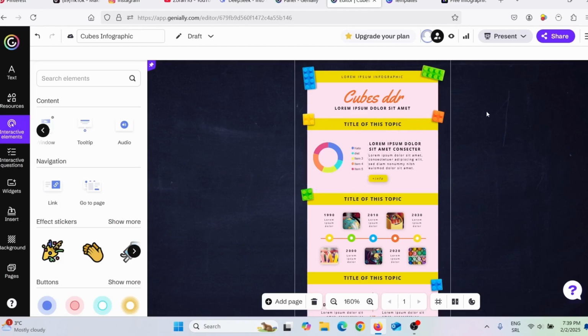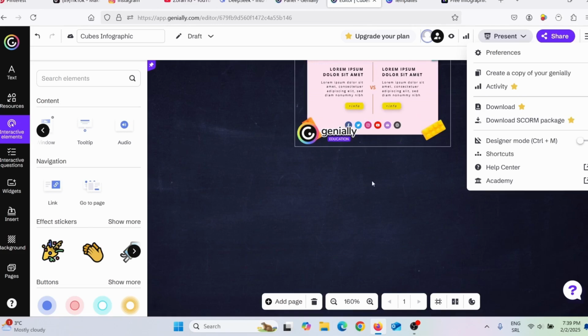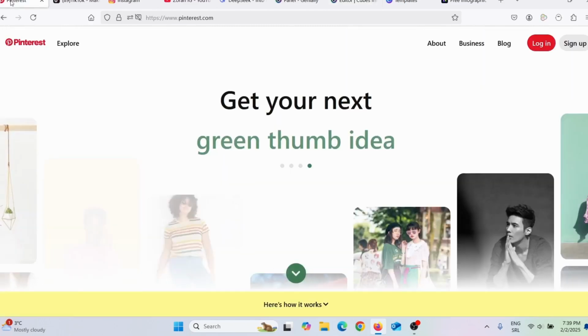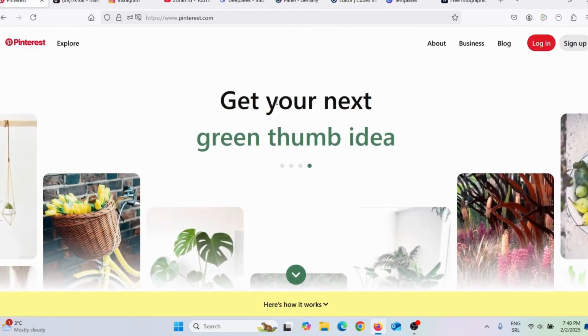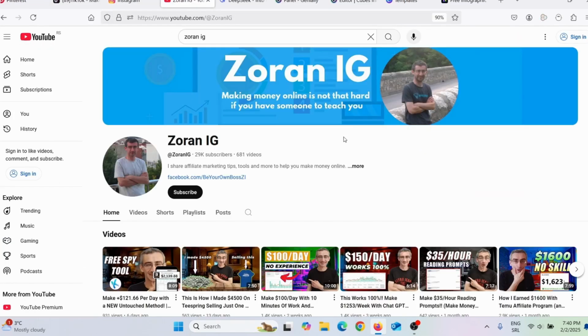You can only share it on social media and on your website. Now, if you use a paid plan, then you can simply click here and then click on download and you will be able to download this infographic video on your desktop, okay? And also without this watermark. And after that, all you have to do is just go back here on your Pinterest page and upload that video. And also you need to upload it on TikTok, on Instagram, and also on your YouTube channel as a short. And trust me guys, these videos go viral really easy.